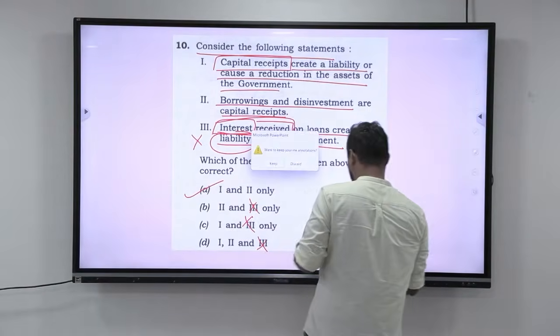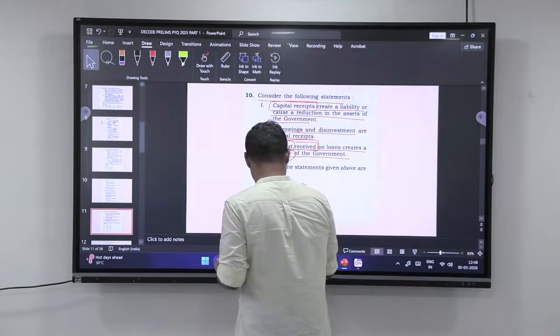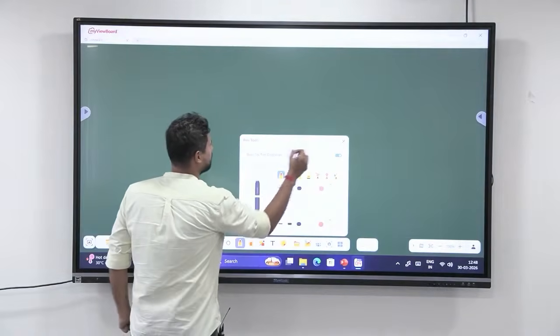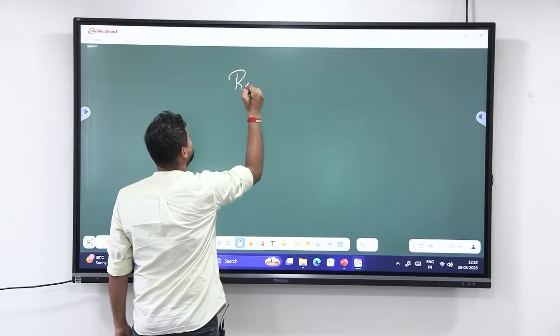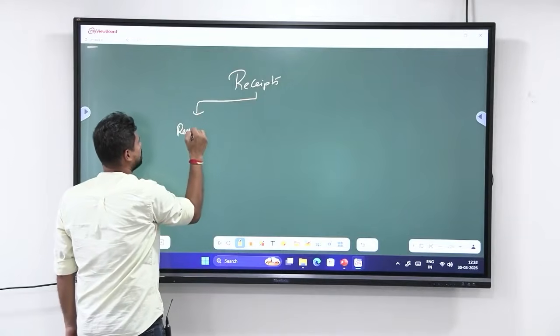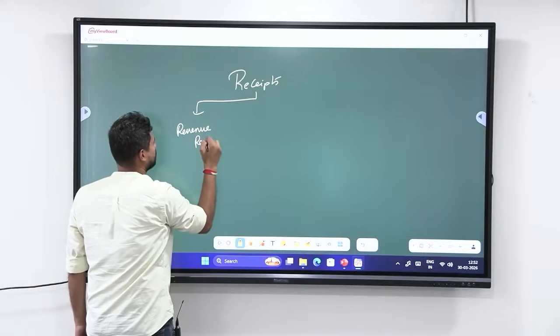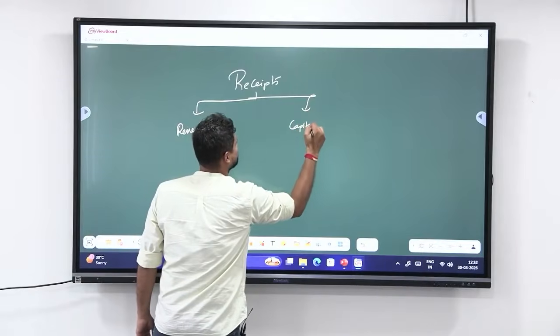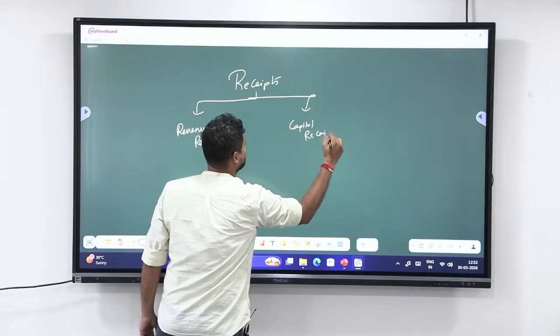Okay, so if you have to look at this capital receipts, let me write it here. So let us start with receipts. You have revenue receipts, and then you have capital receipts.